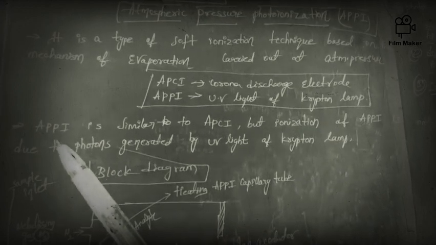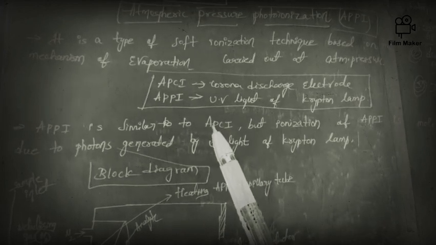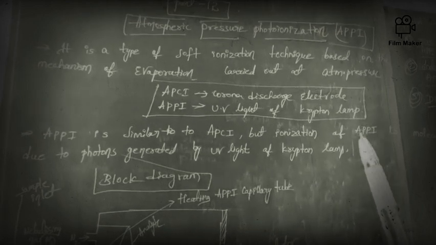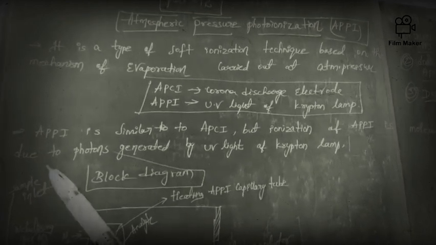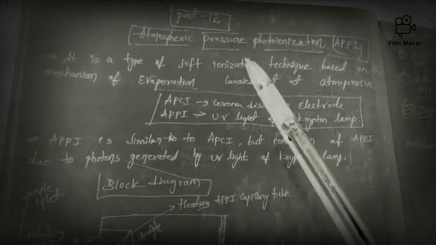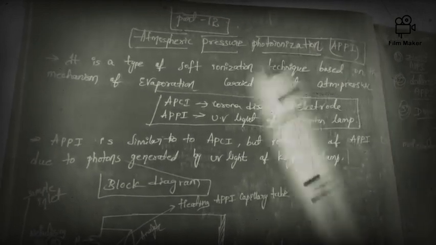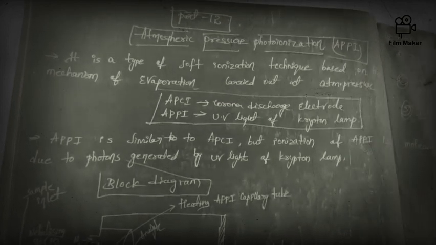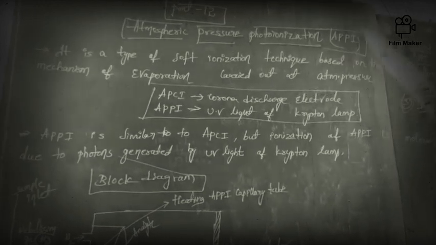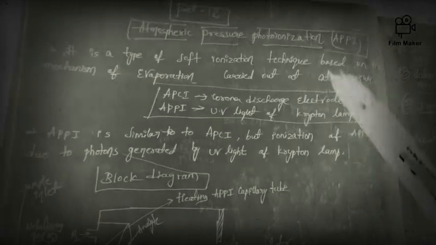This atmospheric pressure photoionization is similar to atmospheric pressure chemical ionization, but the ionization in APPI is due to photons generated by UV light of a krypton lamp. Both techniques, APPI and APCI, are almost similar, but the difference is observed in the mode of ionization. Ionization in this technique is due to the photons, and here the photons are generated by UV light of a krypton lamp. Hope you understood this.